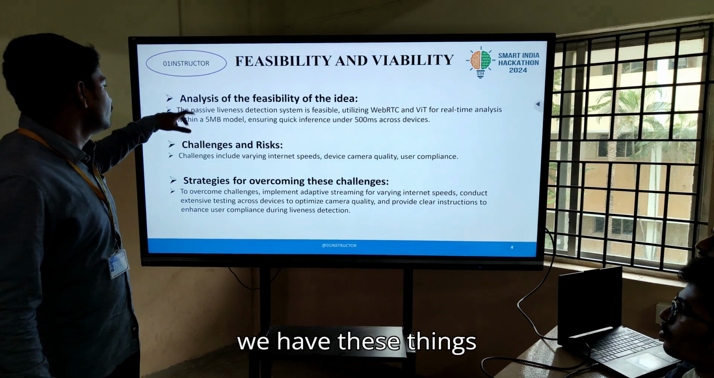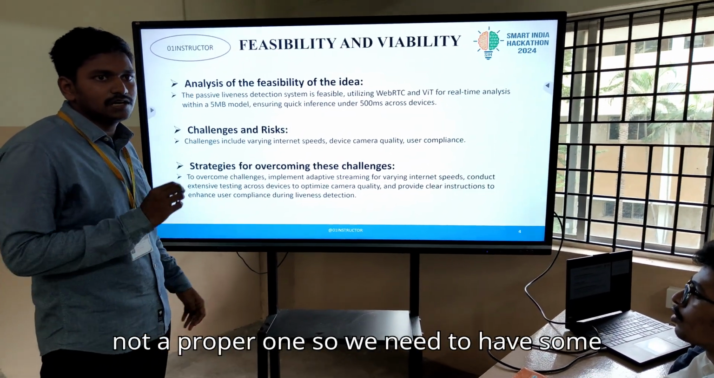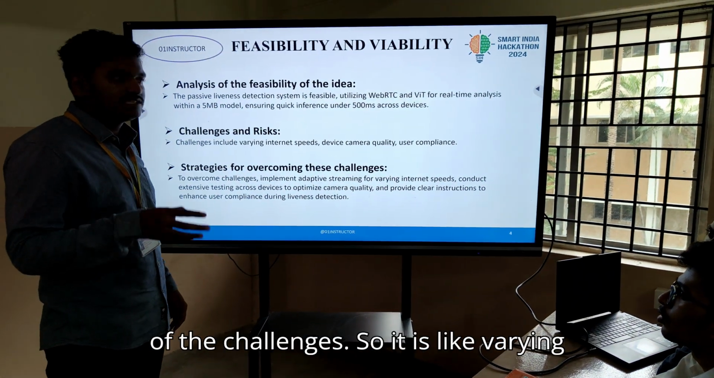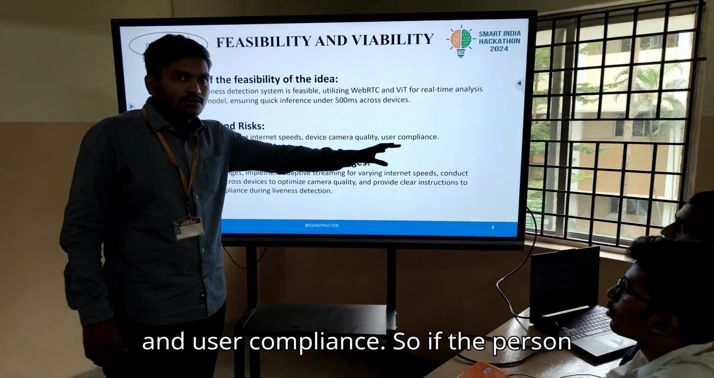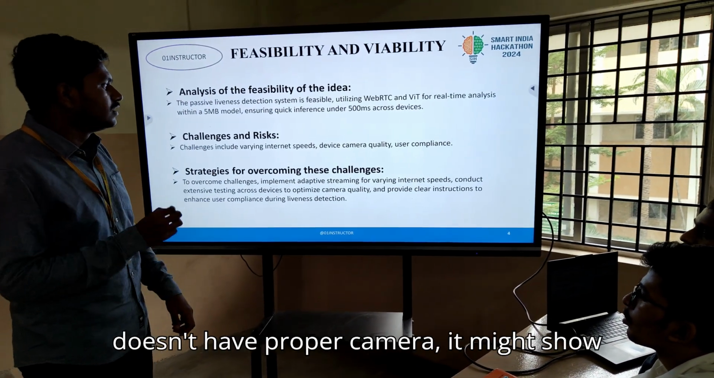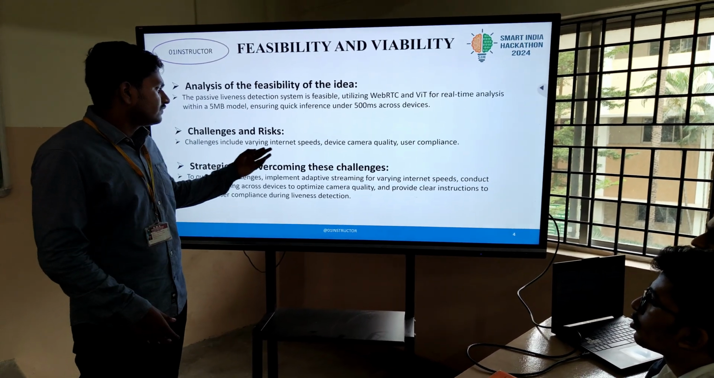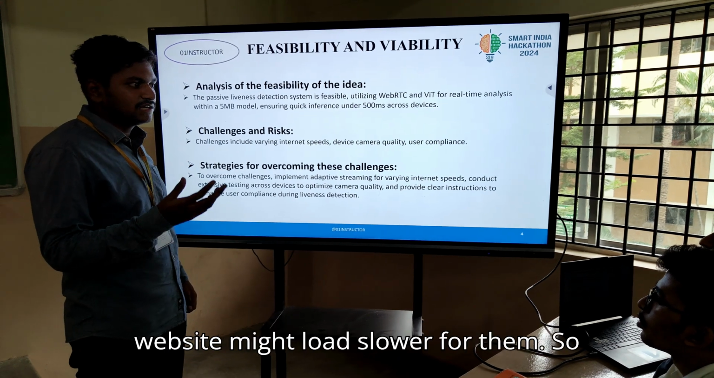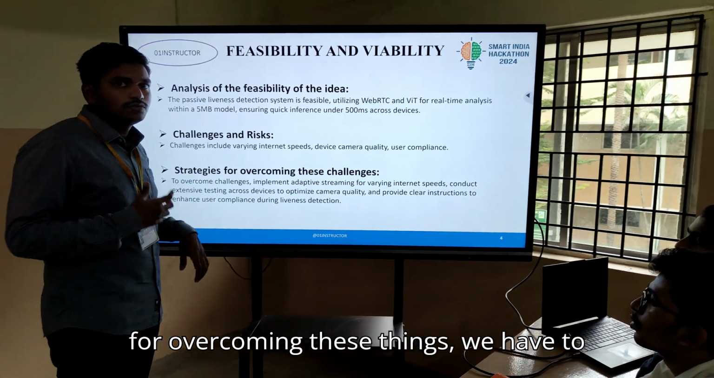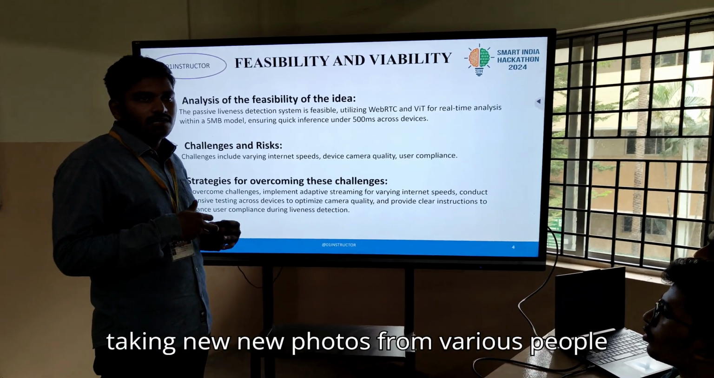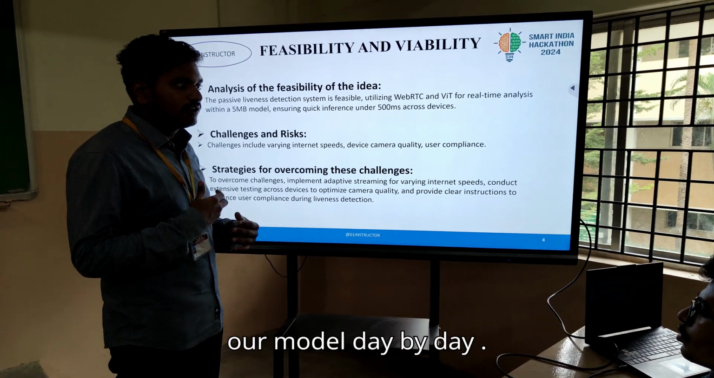Every idea is not a perfect one, so we have some challenges: varying internet speeds, device camera quality, and user compliance. If the person doesn't have a proper camera, it might show a fake result. If they don't have good internet speed, the website might load slower for them. To overcome these things, we have to keep taking new photos from various people, and based on that we will improve our model day by day.